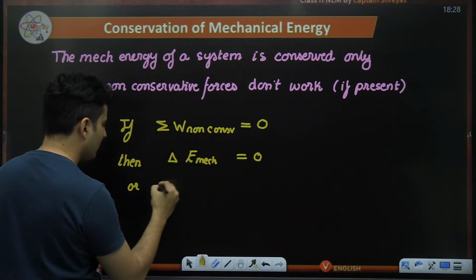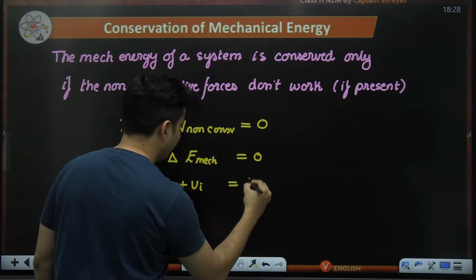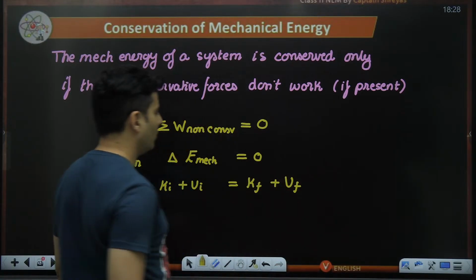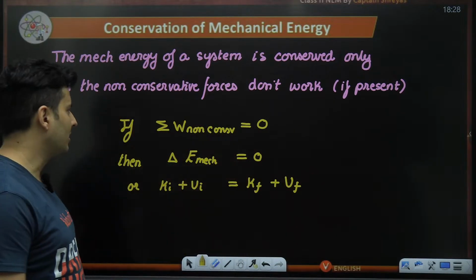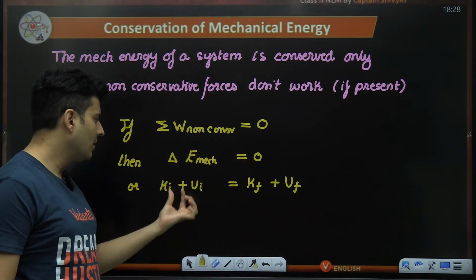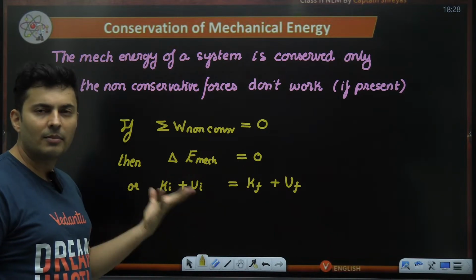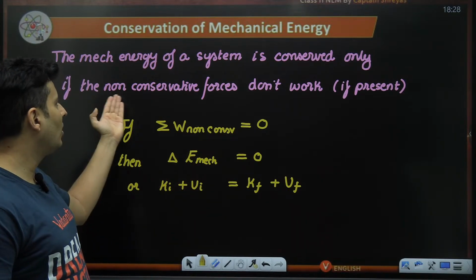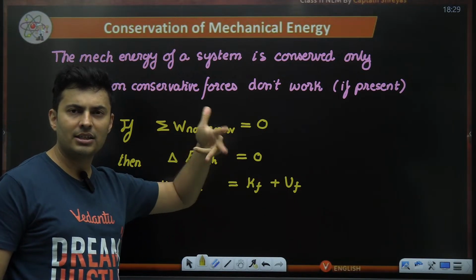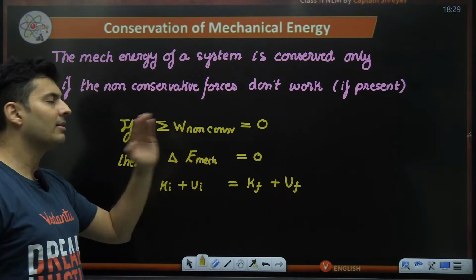Or you can also say initial kinetic energy plus initial potential energy will be final kinetic energy plus final potential energy. If this is true, then there is no change in the mechanical energy. The total sum before and the total sum afterwards will remain the same. And this only happens when non-conservative forces like friction, viscous, normal, tension do not perform work. Only then this equation holds true.